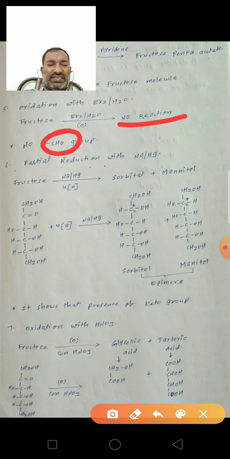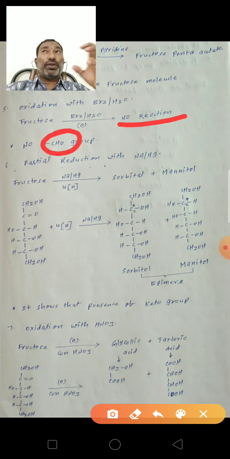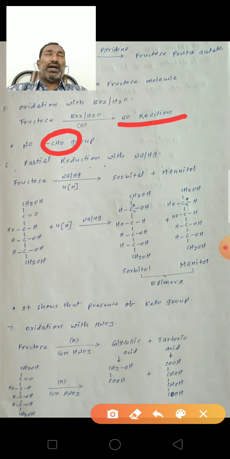From the reaction with HCN, formation of cyanohydrin indicates the fructose contains the carbonyl functional group. That means maybe an aldehyde group or maybe a ketone group. By oxidation with bromine water, there is no reaction. This indicates there is no aldehyde group in the fructose.